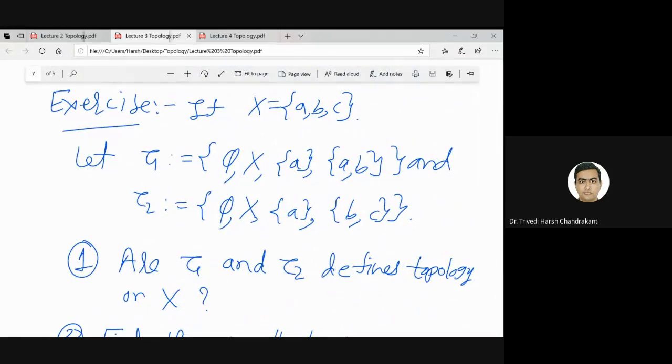If X is this three element set A, B and C, are tau1 and tau2 topologies? Has anyone tried this question? Whether this is a topology or not?